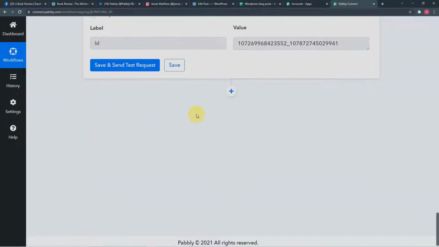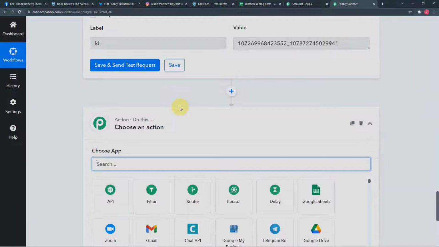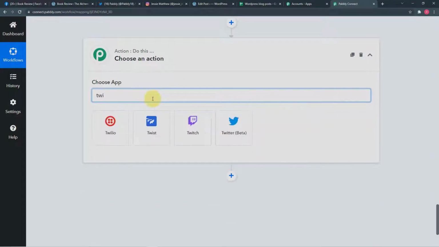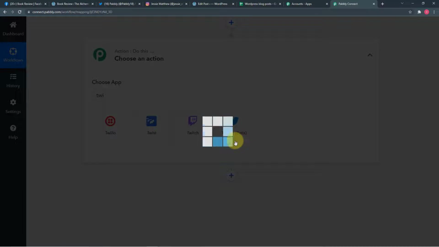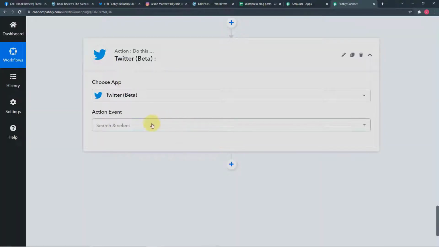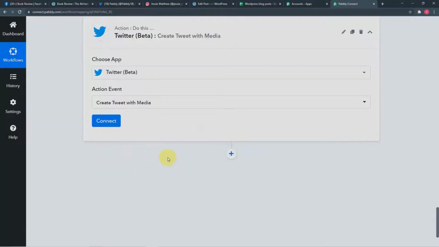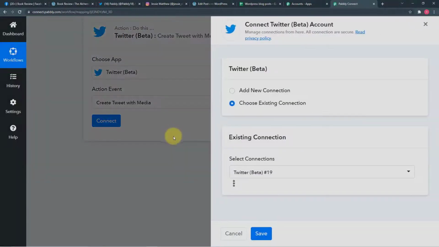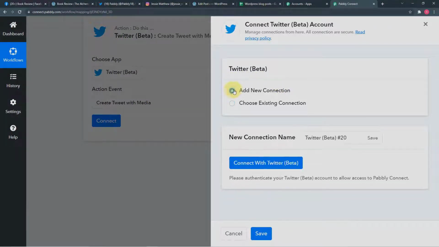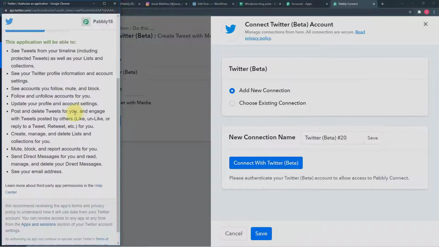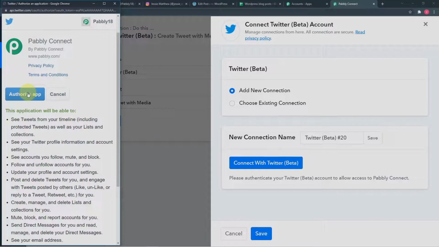Now in Pabbly Connect, we are going to connect our Twitter handle. So click on this plus icon, and from this action window, I'm going to choose Twitter. So this is Twitter. Now in this action event, you have to select the create tweet with media option. Then click on connect, and from this window click on add new connection, and then click on connect with Twitter. So it is asking for the permission, so click on authorize app.